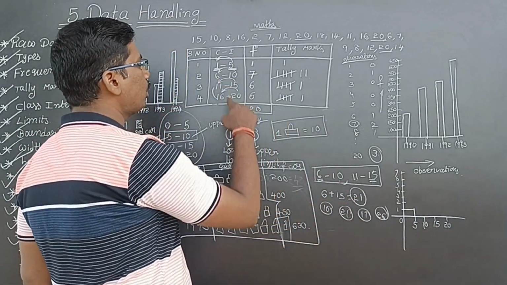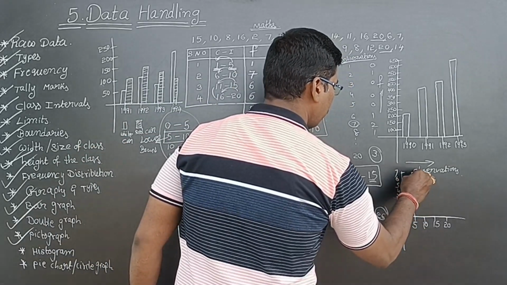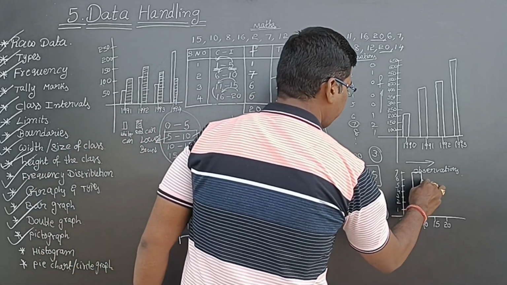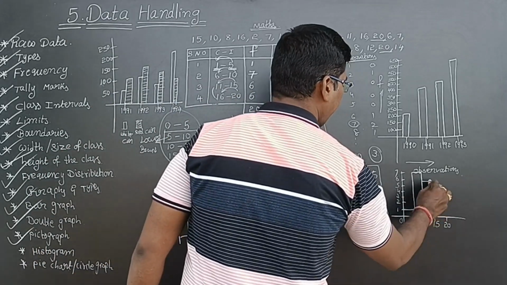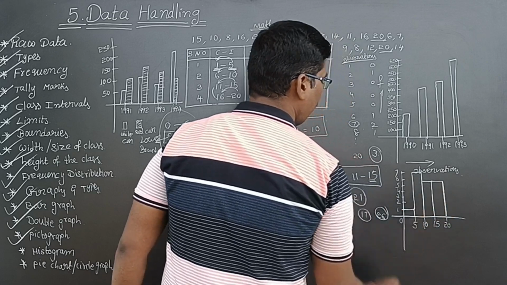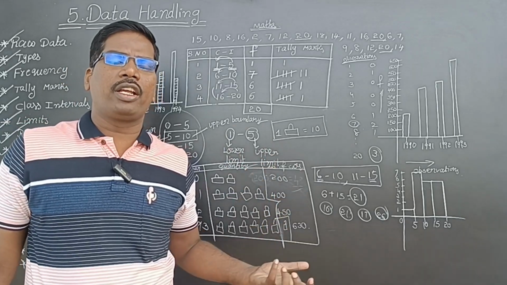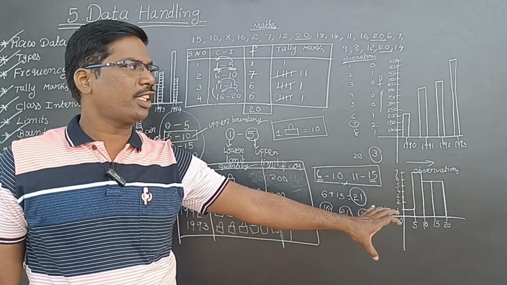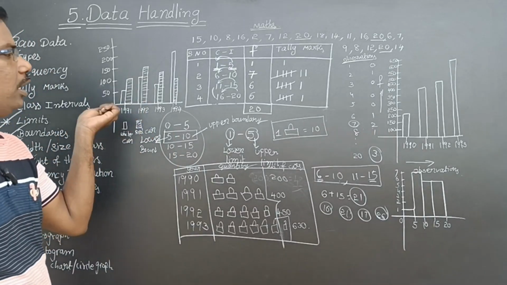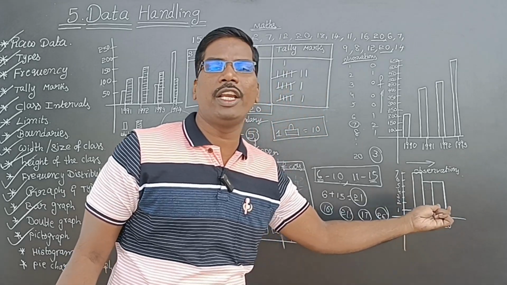Next, 5 to 10, how many? 7 members. Next, 10 to 15, 6 members. Next, again 6 members. Now see, I am representing my observations or my data in rectangular form. These are also rectangles, but in this graph some gaps are there. See here also some gaps are there. But here if you observe, there are no gaps between any rectangles.